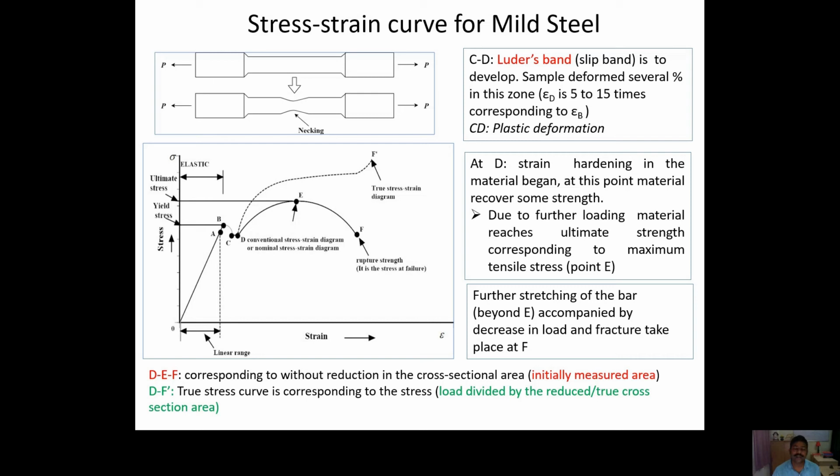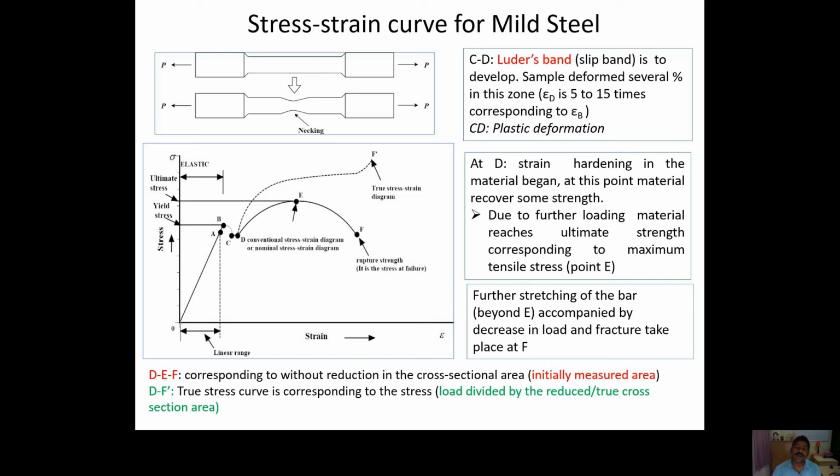So you will find that the epsilon C and epsilon D values are more than the epsilon B value. So the strain that has occurred till now is low in comparison to the strain occurring in the plastic deformation. Now what happens if you try to apply more load? At that time the steel bar will regain some strength, which is called the hardening of the bar.